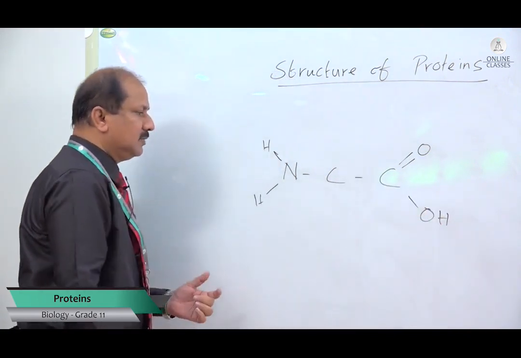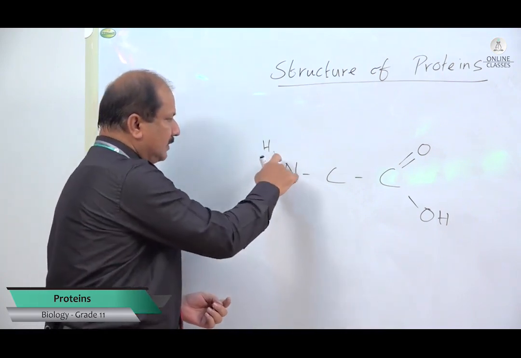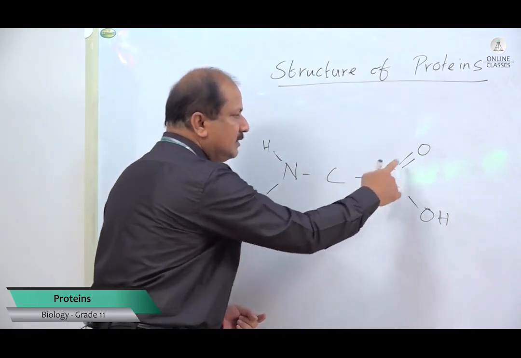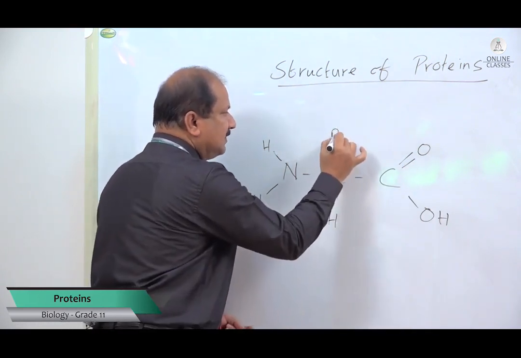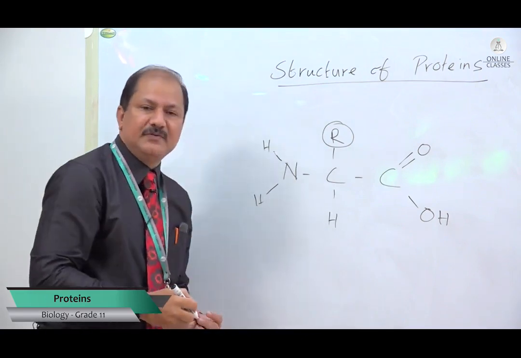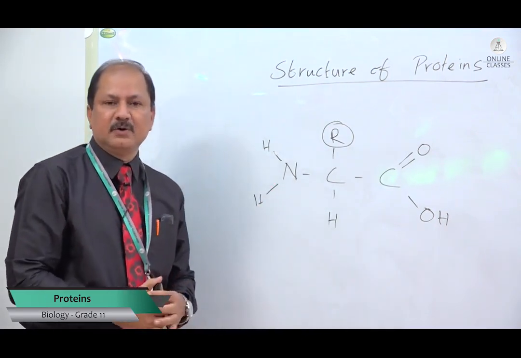So the basic skeleton is NCC. For N, write two hydrogens, and this side COOH, and on the central carbon atom, write hydrogen here. This is the residual group or variable group or alkyl group. So this is how we are going to draw the structure of an amino acid.